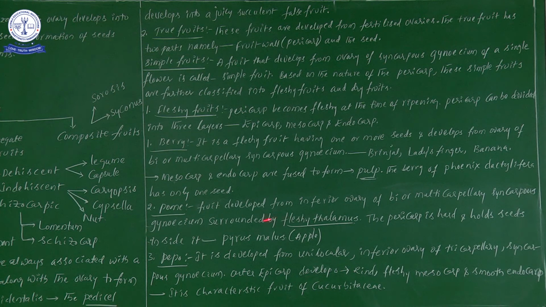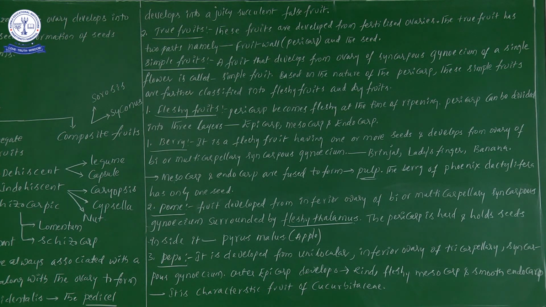That particular thalamus surrounds which one? The bi or multicarpellary syncarpous gynoecium. Now the pericarp is hard. While eating, if you cut inside the thalamus, the edible part, you see hard, layer-like, sheath-like structures which cover the seeds. The pericarp is hard and holds the seeds inside it. So this particular information is also important.